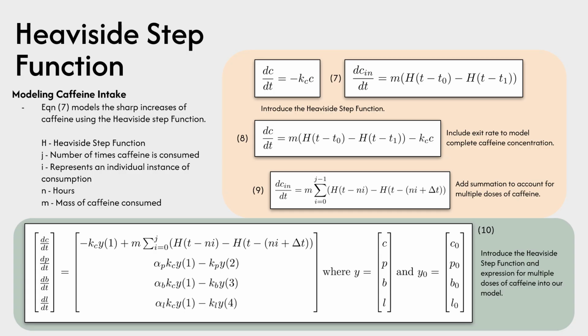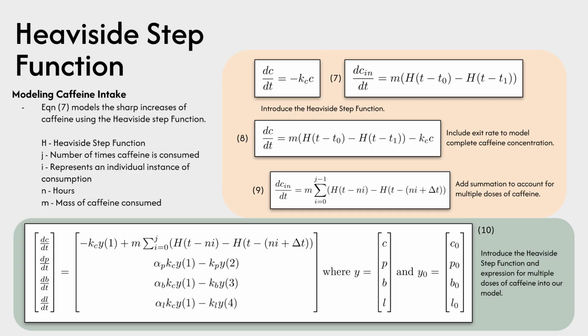However, if we want to model multiple periods over which caffeine is consumed in a periodic manner, we can use equation 9, which extends the sum of Heaviside step functions to contain multiple Heaviside step functions that describe individual times over which caffeine is consumed, and the parameters in this case can be modified, and specifically n can be modified to dictate how many times caffeine is consumed within a certain given interval.